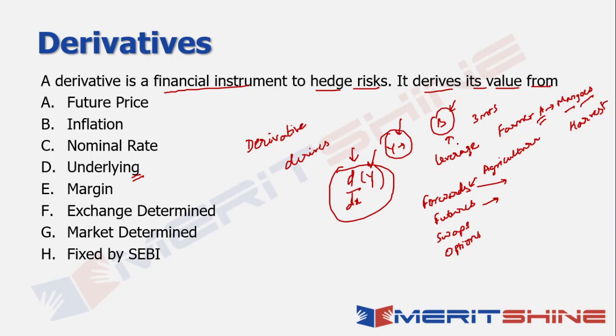And if the price goes above 1,000, let's say 1,050 or whatever, that will technically be a loss for the farmer. But understand one thing, that farmer is not necessarily a trader, right? What is the farmer trying to do? Farmer is trying to hedge his risks of a variability in the price 3 months down the line as far as the mangoes are concerned.